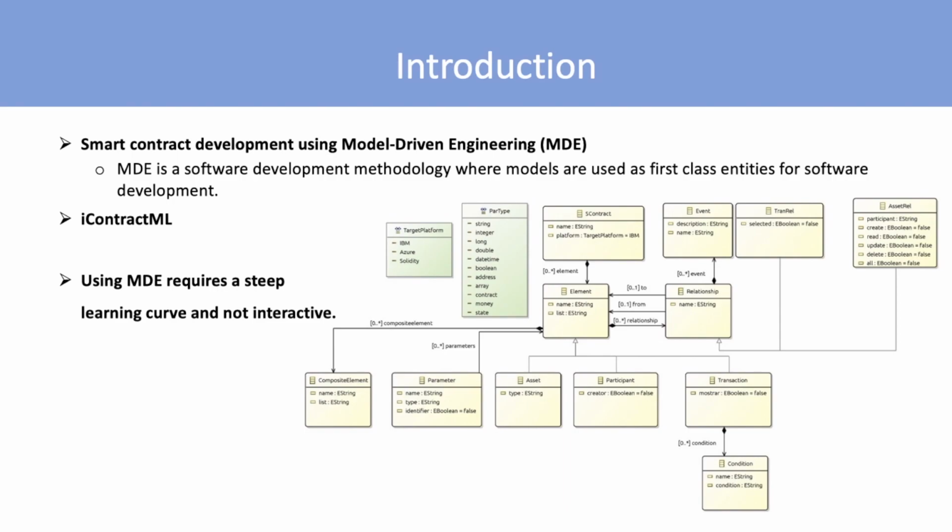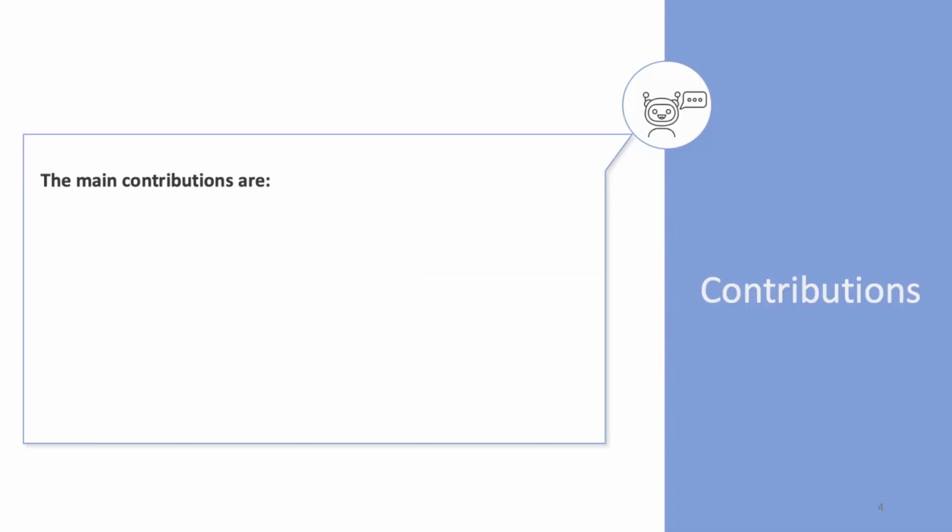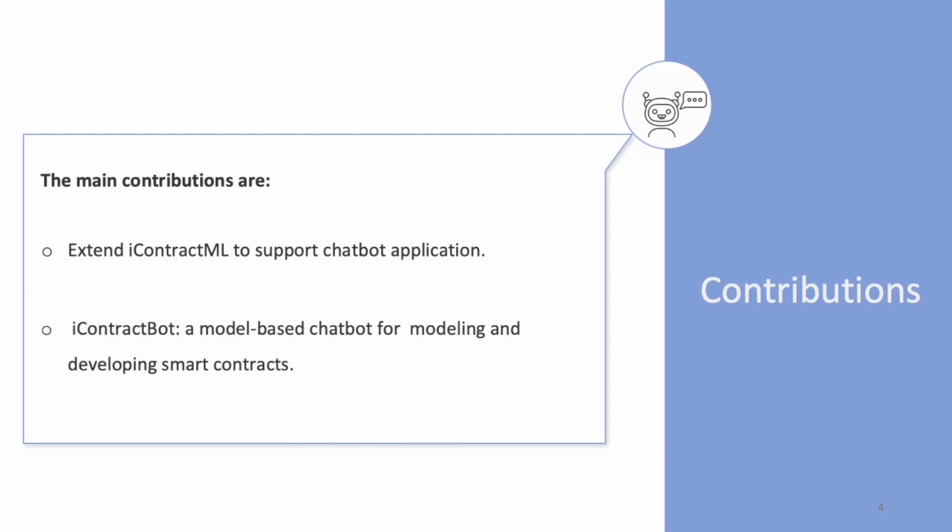A promising solution to tackle this issue is using a chatbot, which can be utilized to help non-technical users use model-driven engineering tools and also to enhance usability and user experience while interacting with models. Hence, in this tool paper, we integrate a chatbot application with the model-driven framework iContractML. Moreover, we introduce iContractBot, a goal-oriented chatbot application to allow users, whether technical or non-technical, to develop their smart contract in a gradual and interactive manner.